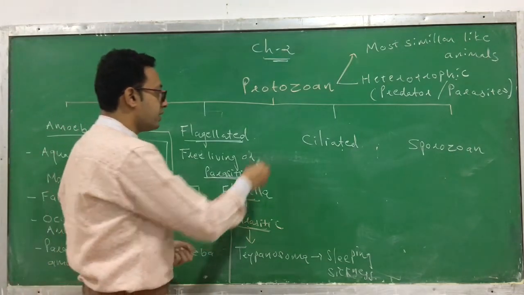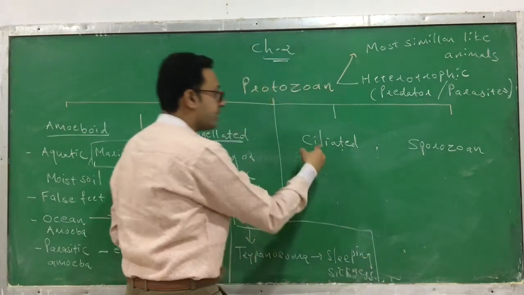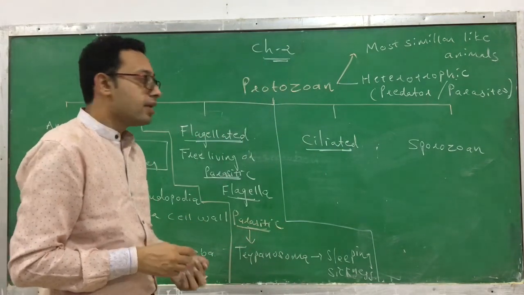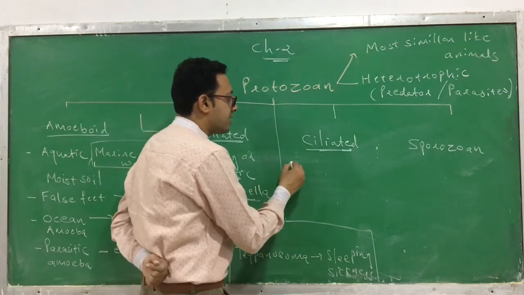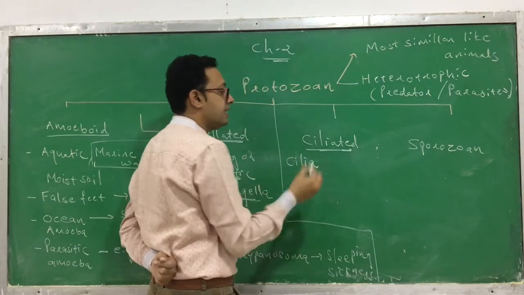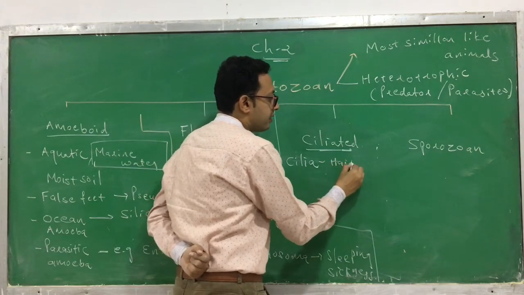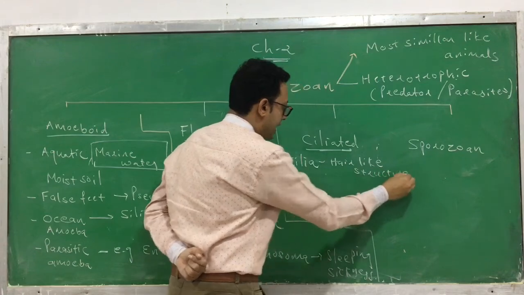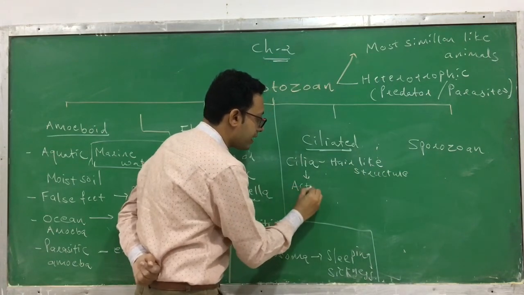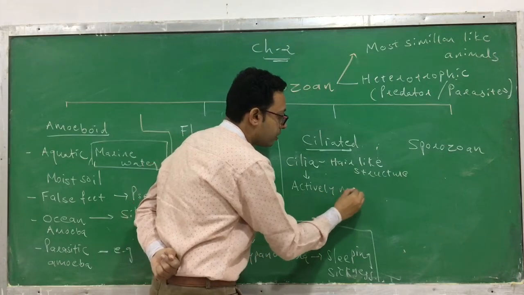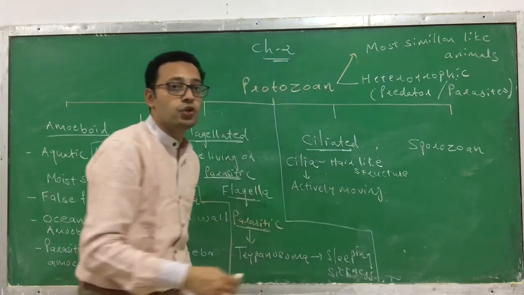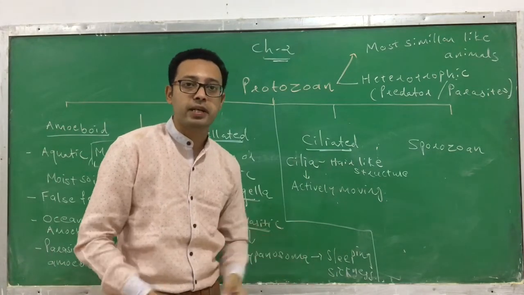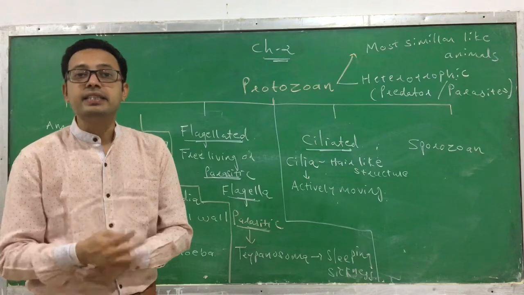Now we go ahead with the third type, and it is called ciliated protozoa. The name itself suggests they have hair-like structures, which we call cilia. Due to these hair-like structures, they are actively moving, because the cilia show a coordinated movement, and hence they can move very easily.